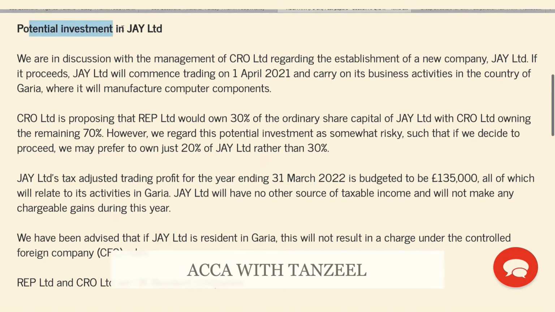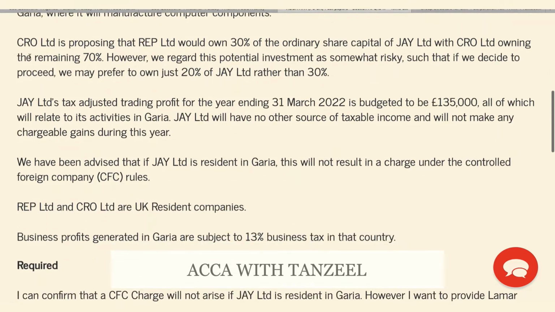This is a potential investment in J Limited. We are in discussion with the management of CRO Limited regarding the establishment of a new company, J Limited. If it proceeds, J Limited will commence trading on the 1st of April 2021 and carry on its business activities in the country of Garia, where it will manufacture computer components.